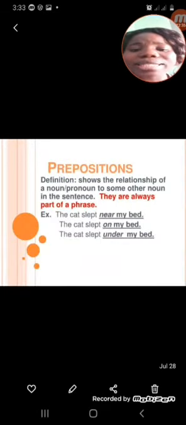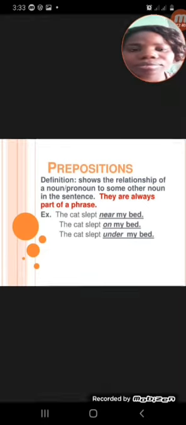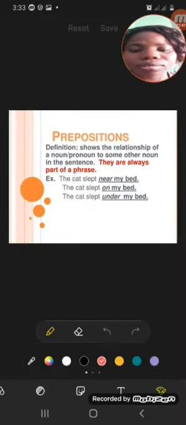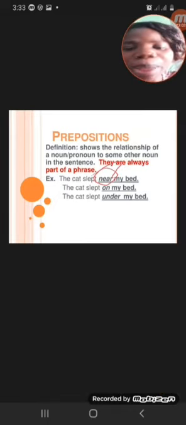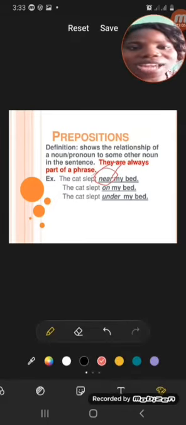Now let's look at these sentences. The cat slept near my bed. Where is my preposition there? The preposition is what? The cat slept near. Where did the cat sleep? Near my bed. So near is the preposition in this sentence, because it is telling me where. Do you get it now?